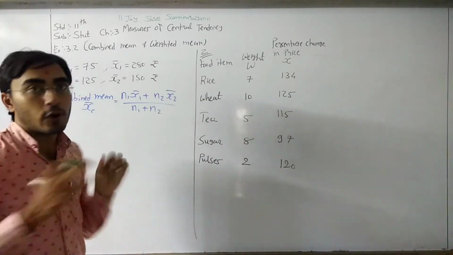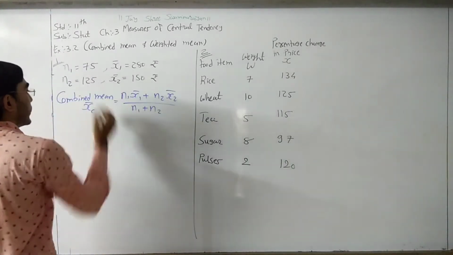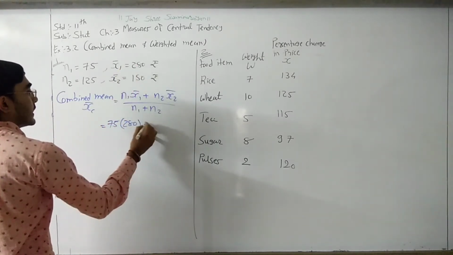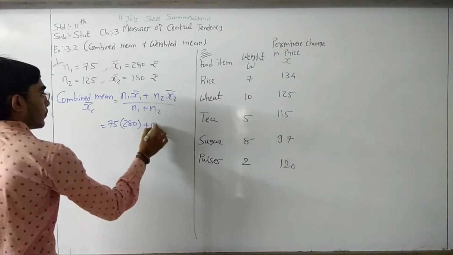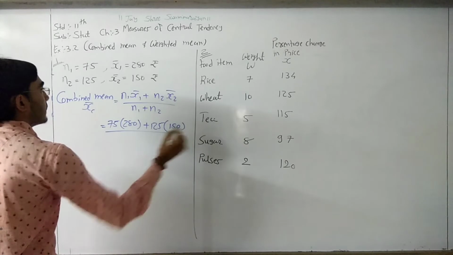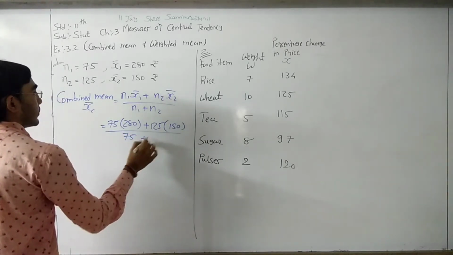This is the formula of combined mean. Now put all the values here. n1 is 75, x1 bar 280, plus n2 125 and x2 bar 150, divided by n1 plus n2, 75 plus 125.